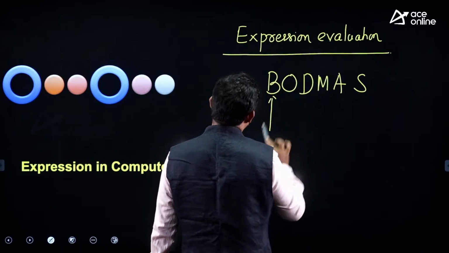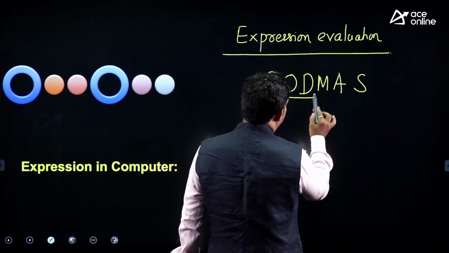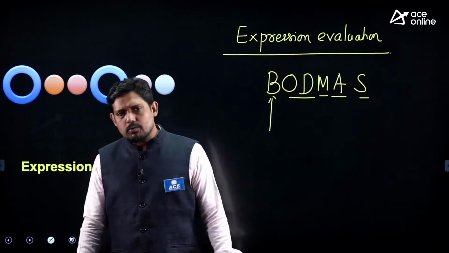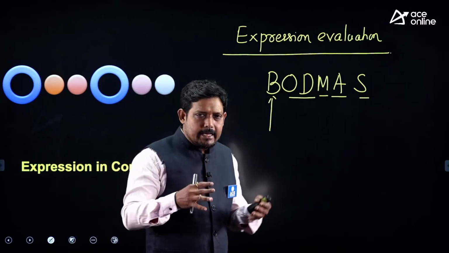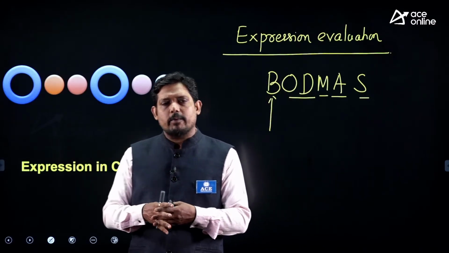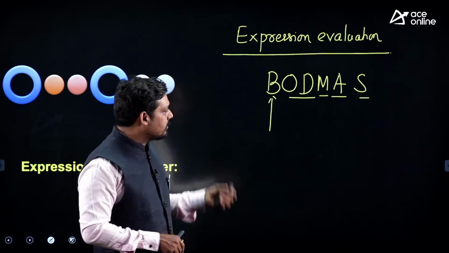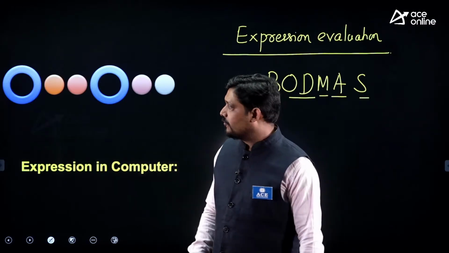Bracket, order of, that means exponentiation or maybe square root, then division, multiplication, addition, subtraction. So the BODMAS rule is used for evaluation of an expression, and somehow that idea is taken in computers also for evaluation of expressions, with rules on what is done first and what is second.